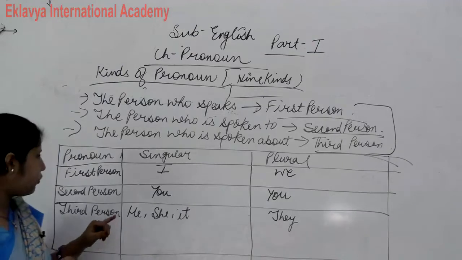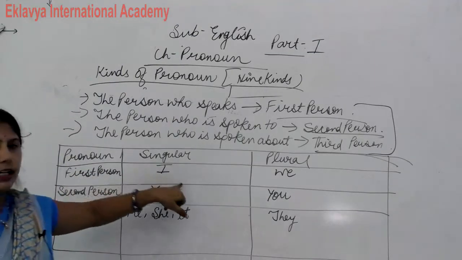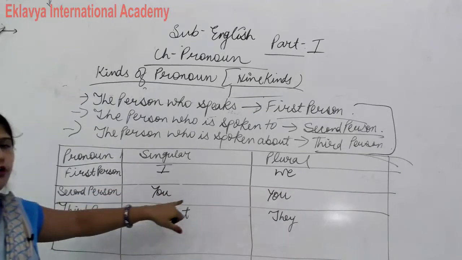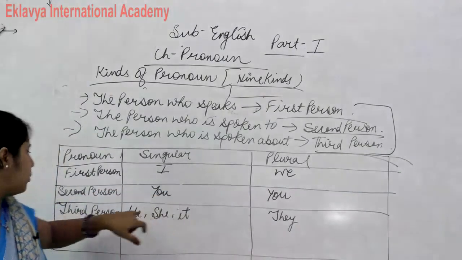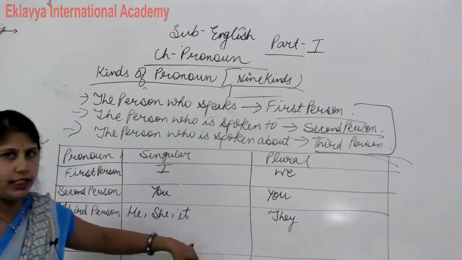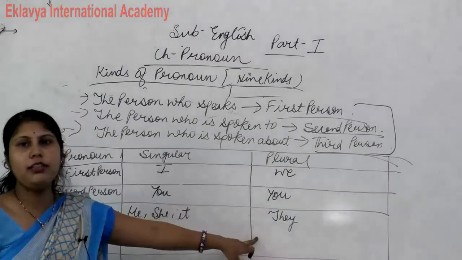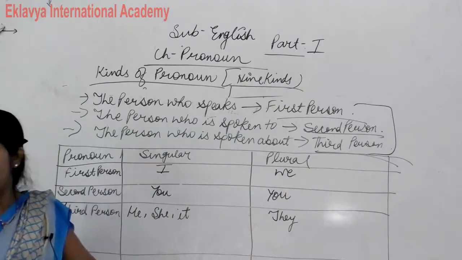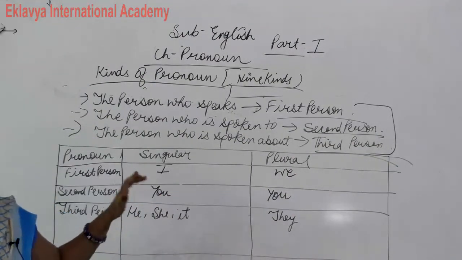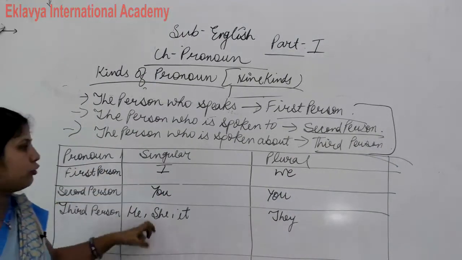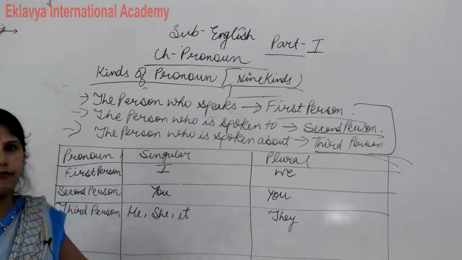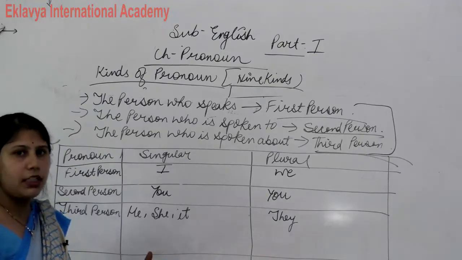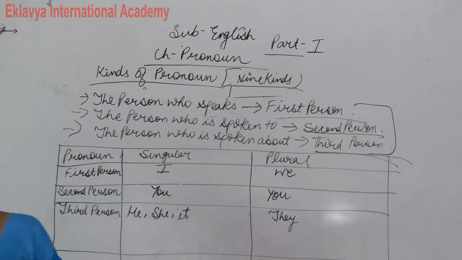So this is the personal pronoun table. So this is very important topic. You all write down in your notebook and make table in form, means write in form of table only. Clear? Now next.